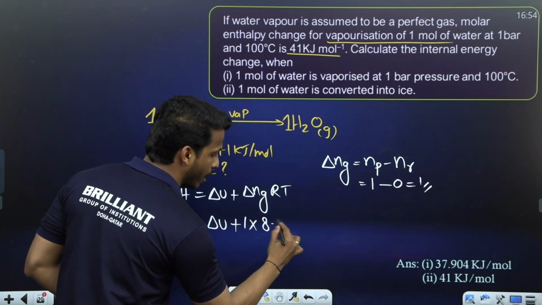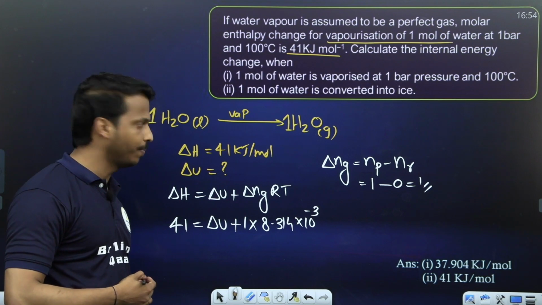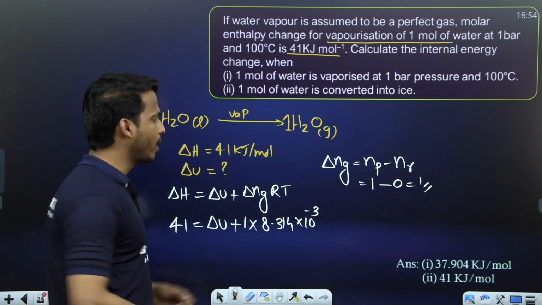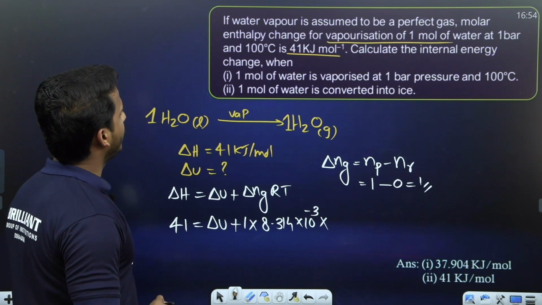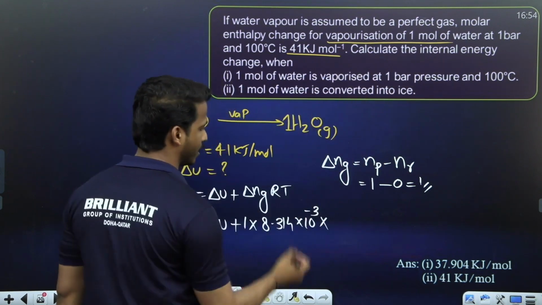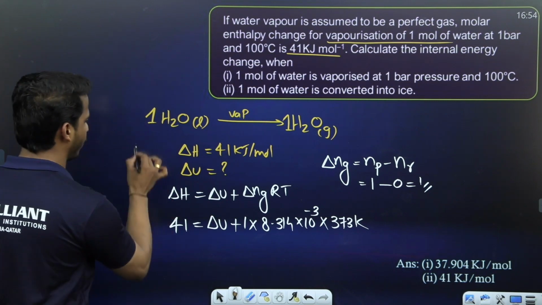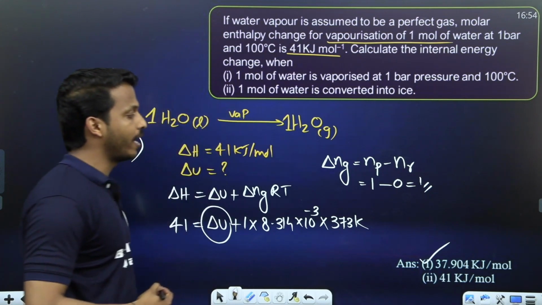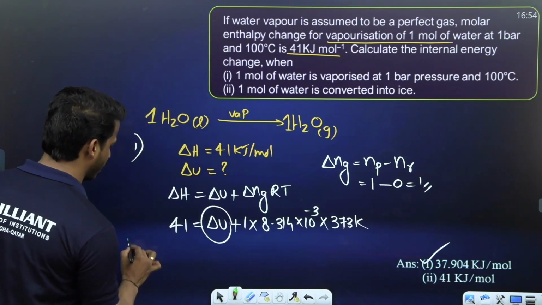Into R value, which is 8.314 into 10 raised to minus 3. Why into 10 raised to minus 3? Because delta H is given in kilojoule, so to make the R value kilojoule, we multiply by 10 raised to minus 3. Into the temperature. The question says 1 mole of water is vaporized at 1 bar pressure at 100 degrees Celsius. 100 degrees means 373 Kelvin. Correct? 373. Calculating delta U from this, it is around 37.904 kilojoule per mole.